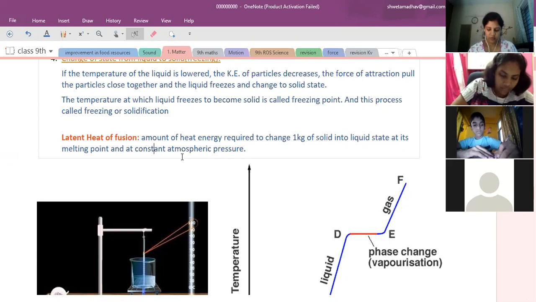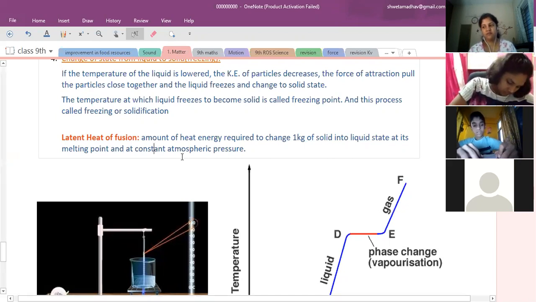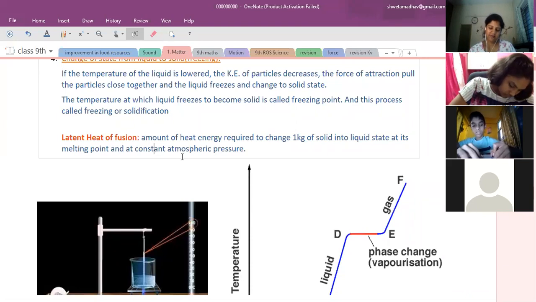Ma'am, if we keep on heating the steam, will the steam get converted into gas? Because the intermolecular force of attraction keeps on increasing. What is the difference between steam and gas? Less intermolecular force of attraction. Steam and gas, is that the difference? What is the difference between steam and gas?